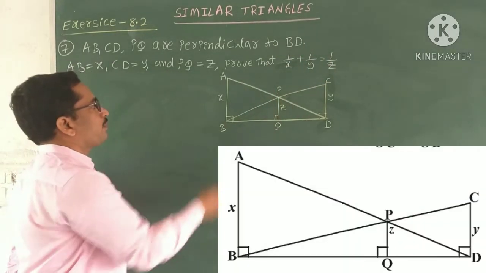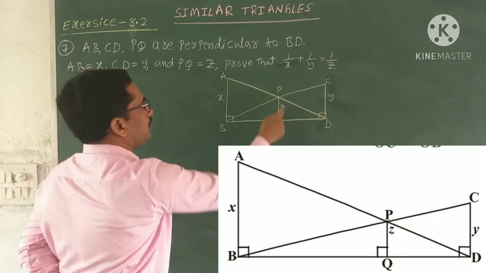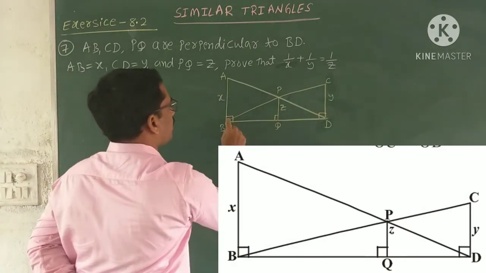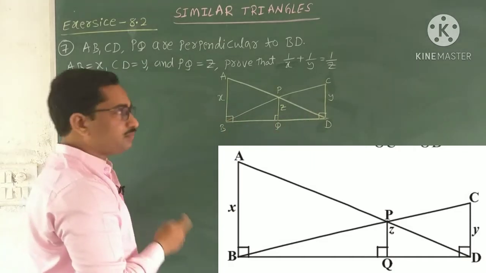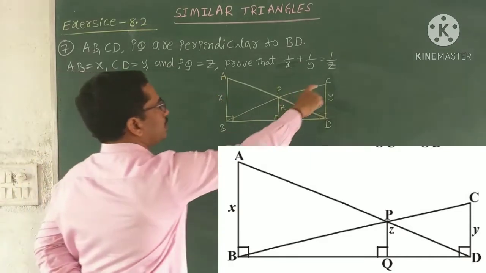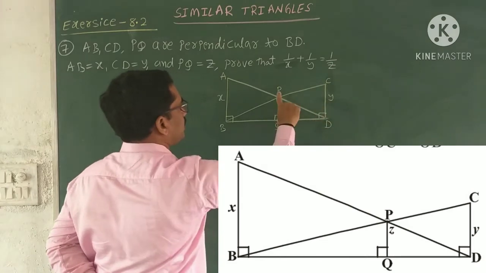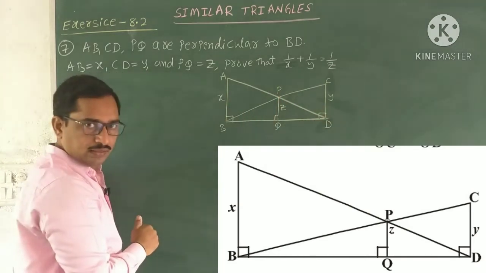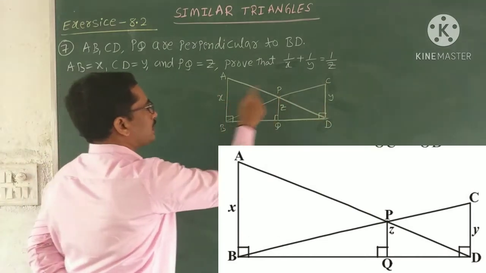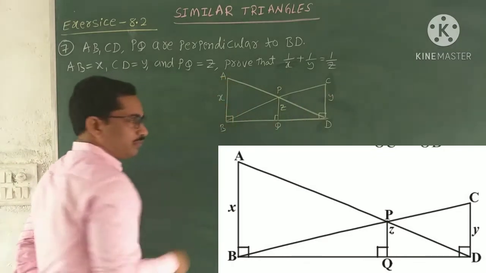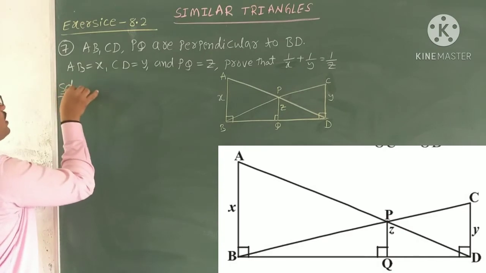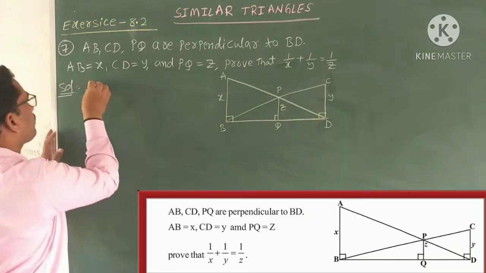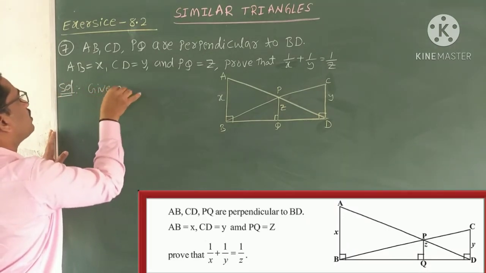See here the diagram. AB, PQ, and CD are perpendicular to the side BD, and AB equal to X, CD equal to Y, PQ equal to Z. It is given, we have to prove 1 by X plus 1 by Y equal to 1 by Z. Now it is important from the exam point of view for 4 marks. See, so write the given data. So what is given?